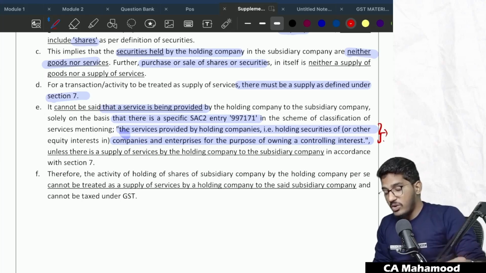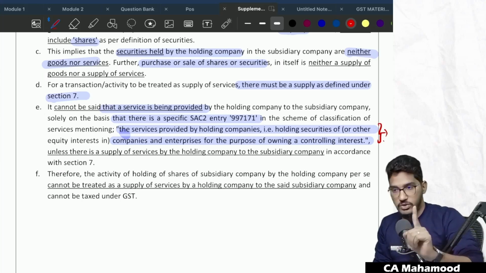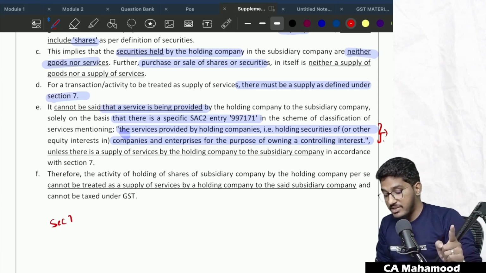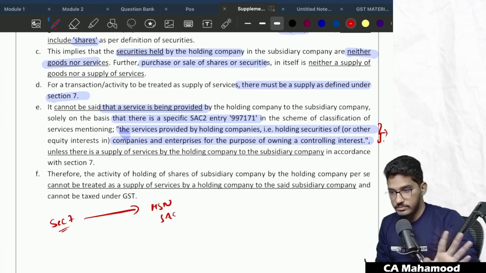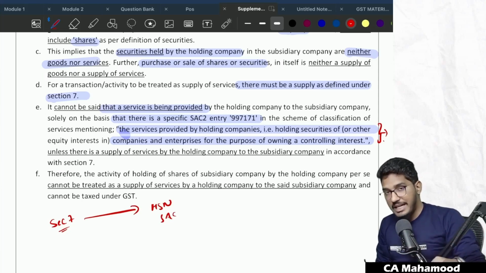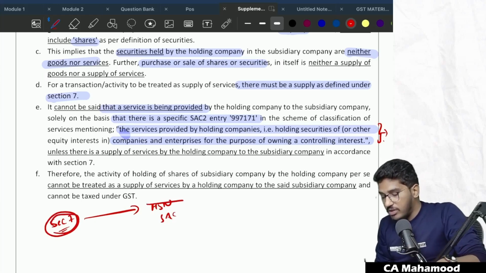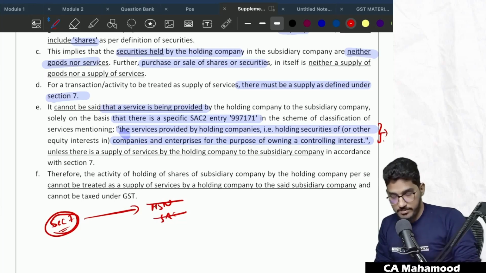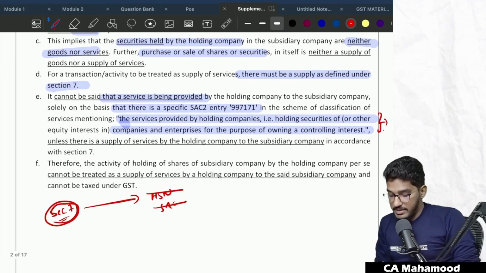So just because a code has been given to this activity, the officers can't say, okay, this will fall under services and we will charge GST on it. No. Whether an activity will be supply or not, we have to govern by section 7, not by reference to HSN codes or SAC codes. That is completely wrong. Whether an activity will fall under supply or not has to be purely on the basis of section 7, not on the basis of HSN classification or SAC classification. Understood? That is what they say here.